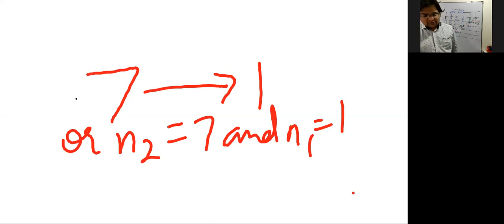Please copy both of it. You should know what n2 is, what n1 is. Higher shell, lower shell. Done till here?